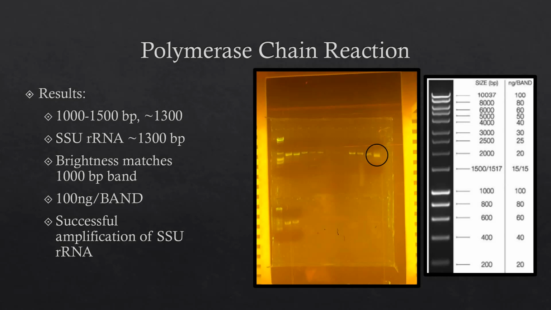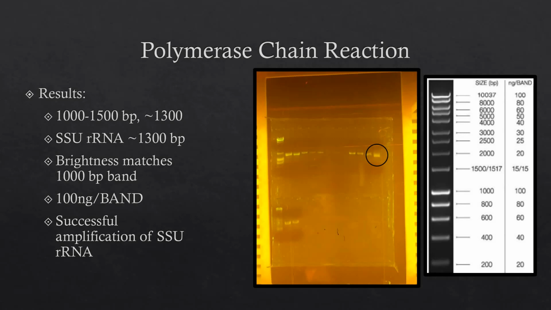The brightness best matches that of the 1,000 base pair band, indicating that it had a concentration of about 100 nanograms per band. Since these results indicated the successful amplification of the small subunit ribosomal RNA, I submitted the DNA to be sequenced. While I waited for the DNA sequencing, I inoculated a plate and a broth to perform a catalase test, an oxidase test, and a hanging drop motility test.